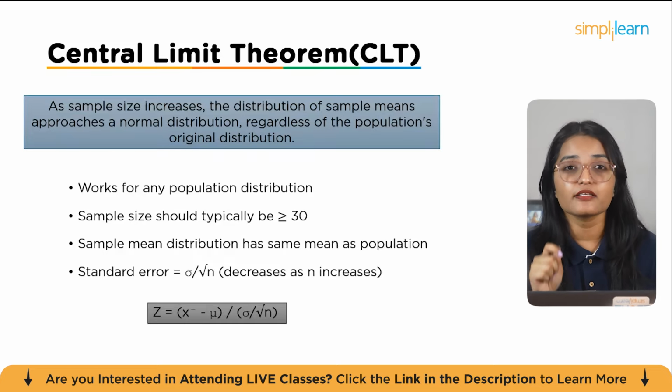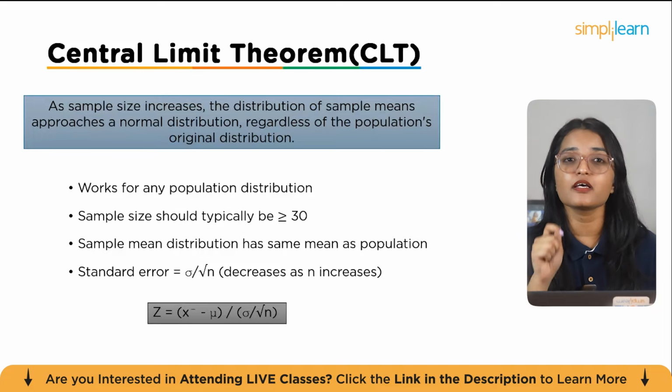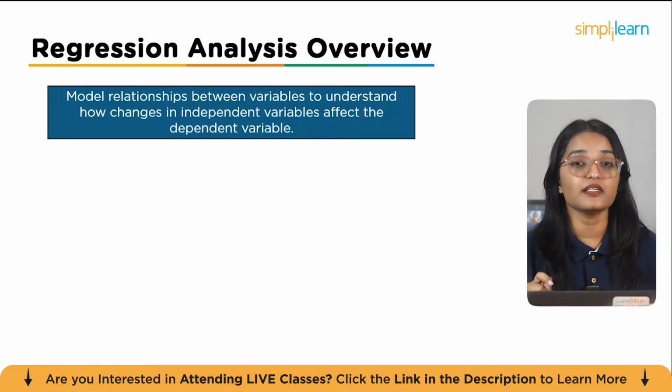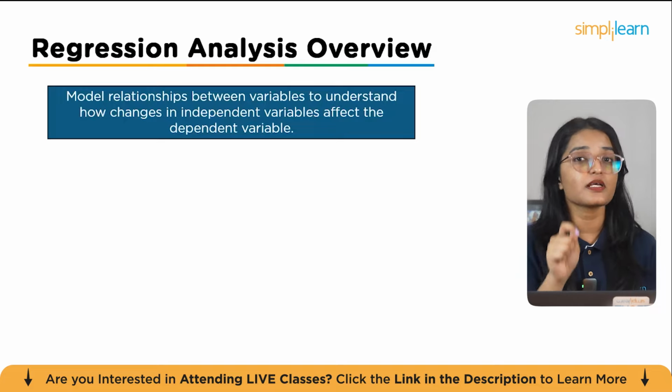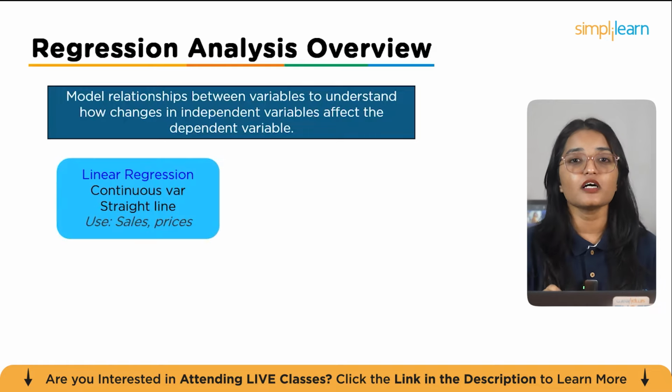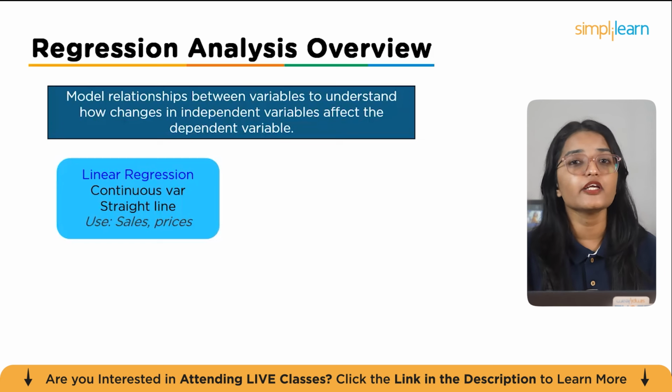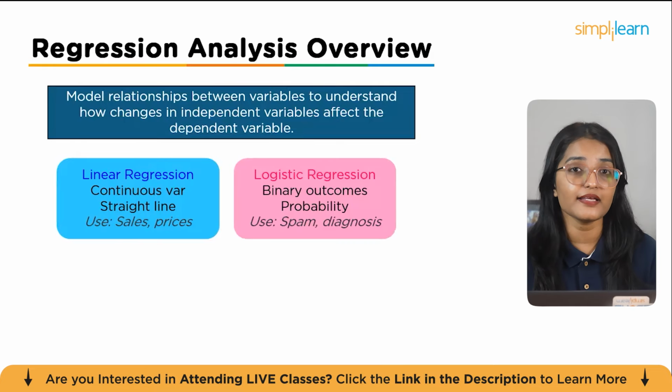The CLT makes most parametric statistics possible and is the backbone for many statistical tests. Let's review the main types of regression analysis, which are used to model and understand relationships between variables. First up is linear regression. This technique analyzes the relationship between a continuous variable and another variable, resulting in a straight line. It's commonly used in predicting sales or prices.